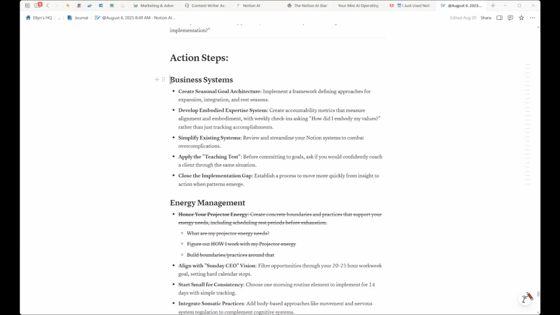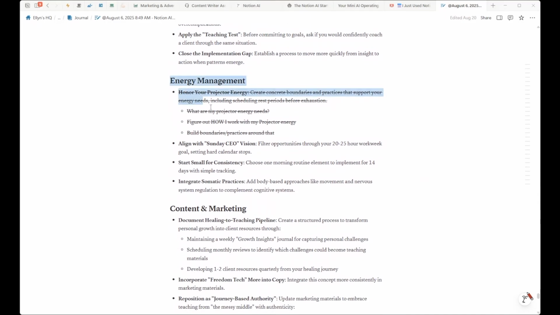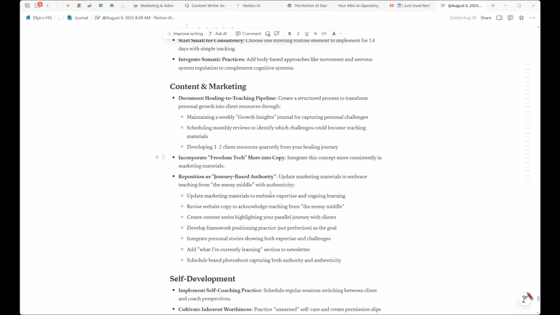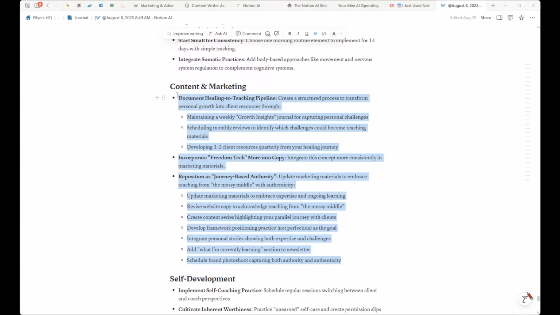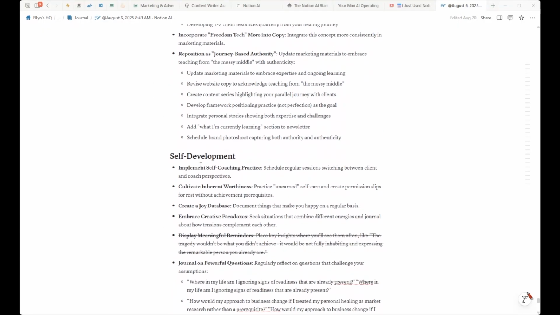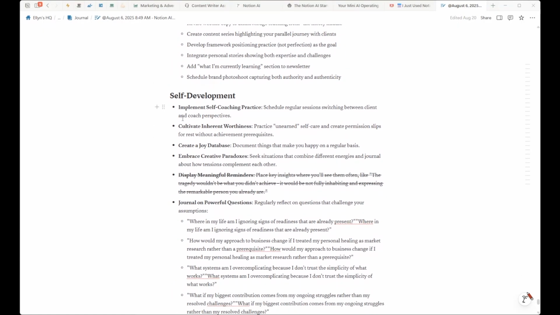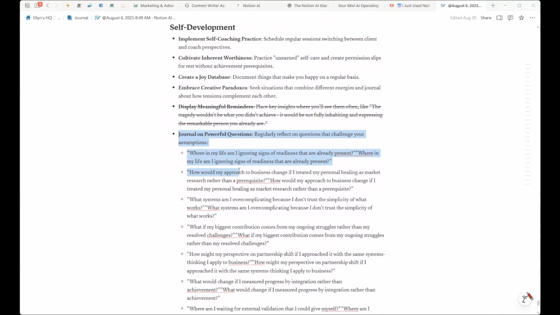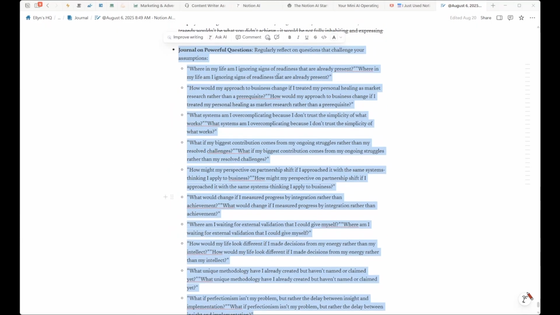But I've got some action steps for my business system, some things that I want to optimize, some things that I want to do for my energy management, one of which I've already started checking off, honoring my projector energy, things that I want to do for content and marketing, though I've had some changes recently to my business that might affect this and update this a little bit more. And then a lot of things that came up from the self-development perspective, which makes sense. This is meant to be an AI life coach. I think the biggest thing that came out of this is the sheer number of journaling prompts and powerful questions I need to work through as I journal, some of which maybe I'll tackle today.